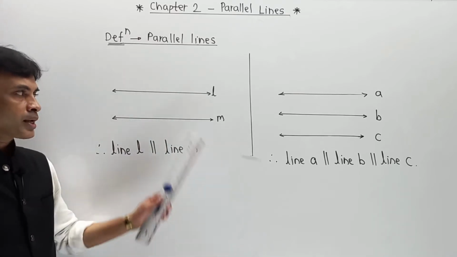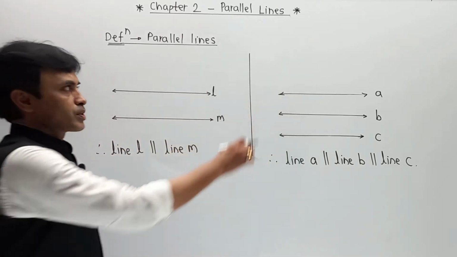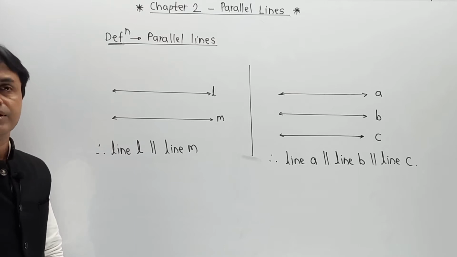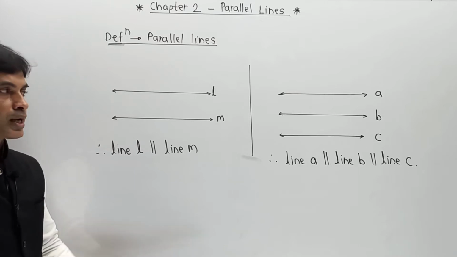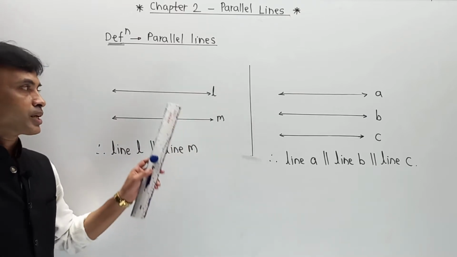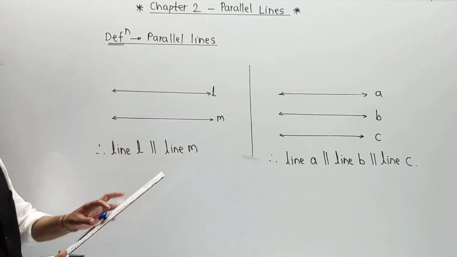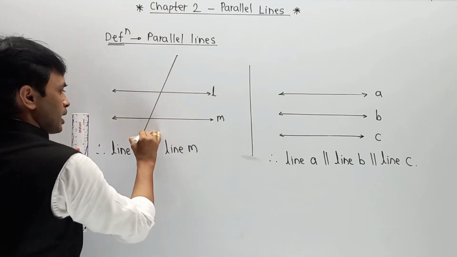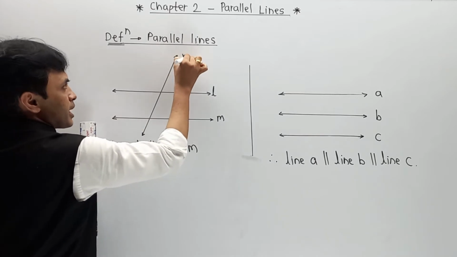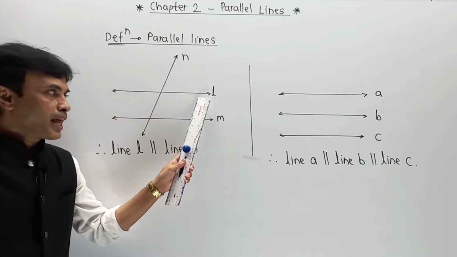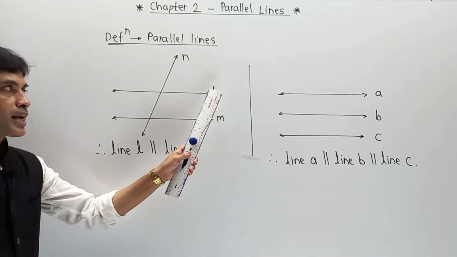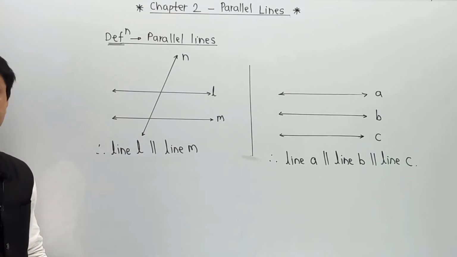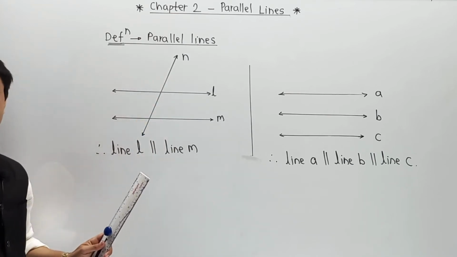Now this parallel line topic which is introduced in your syllabus also contains one additional concept, called transversal. What exactly is meant by transversal? A transversal is a line which intersects the parallel lines. For example, here I am going to draw a line and name this line N. Now you can say L and M are parallel lines, and line N acts as a transversal.